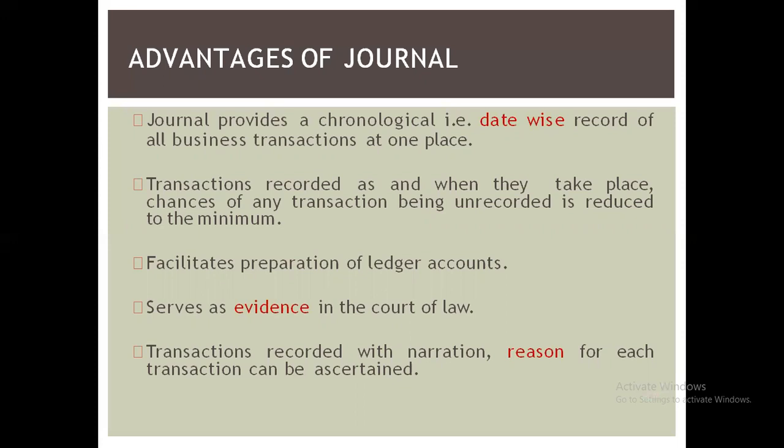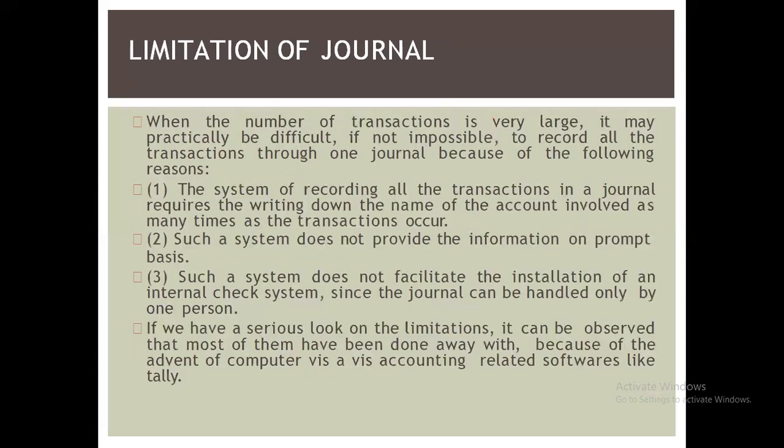It facilitates preparation of ledger accounts and serves as evidence in the court of law. In future, if there's a need to produce the record, then preparing a journal is the best method to take as evidence in the court of law. Transactions are recorded with narration, so the reason for each transaction can be ascertained.